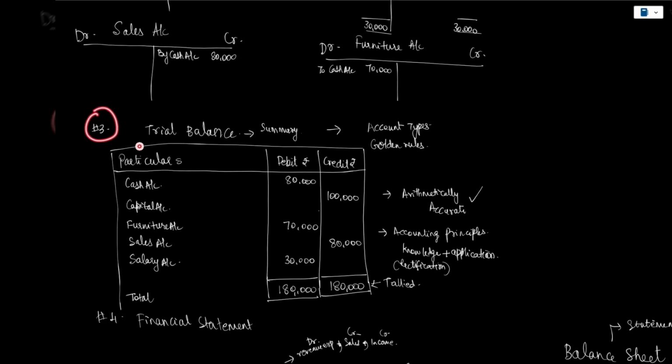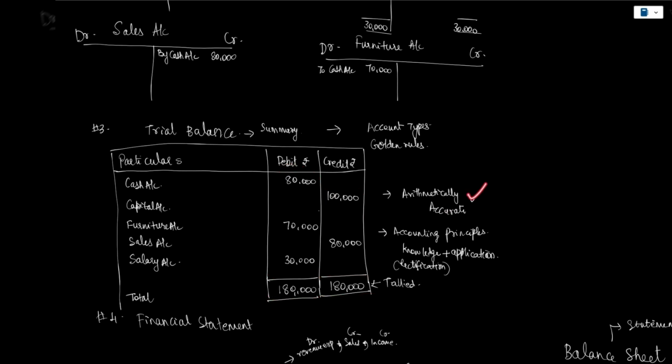The third step is the summarizing step, which we call the trial balance. This is the format of a trial balance, which includes particulars, debits, and credits. It includes all the ledgers which have been opened and their closing balances. It could be a debit balance or a credit balance account, but finally the total of the debits has to tally with the total of the credits. What does it mean?